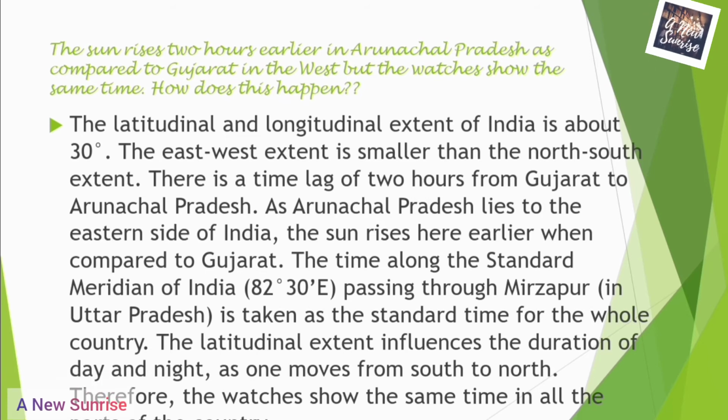As Arunachal Pradesh lies to the eastern side of India, the sun rises here earlier when compared to Gujarat. The time along the standard meridian of India, 82 degrees 30 minutes east, passing through Mirzapur in Uttar Pradesh, is taken as the standard time for the whole country. The latitudinal extent influences the duration of day and night as one moves from the south to north. Therefore, the watches show the same time in all the parts of the country.